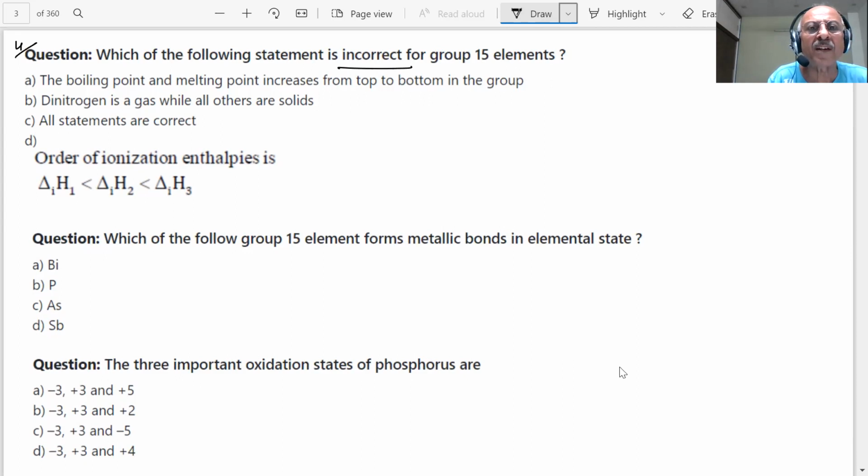Boiling and melting point increases from top to bottom. Dinitrogen is gas whereas others are solids. All statements are correct. The order of ionization enthalpy is first, second, third. What is the correct answer here?